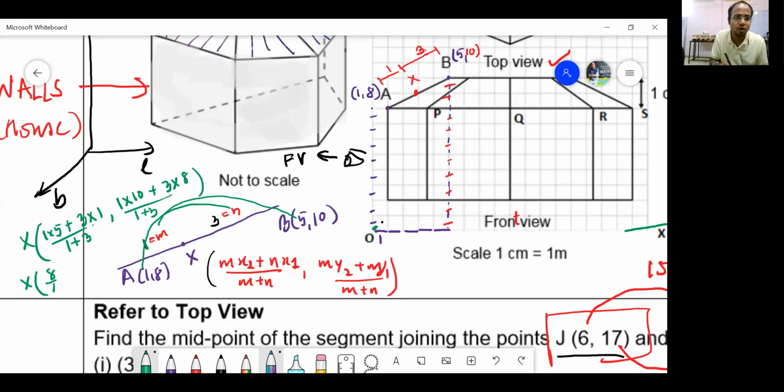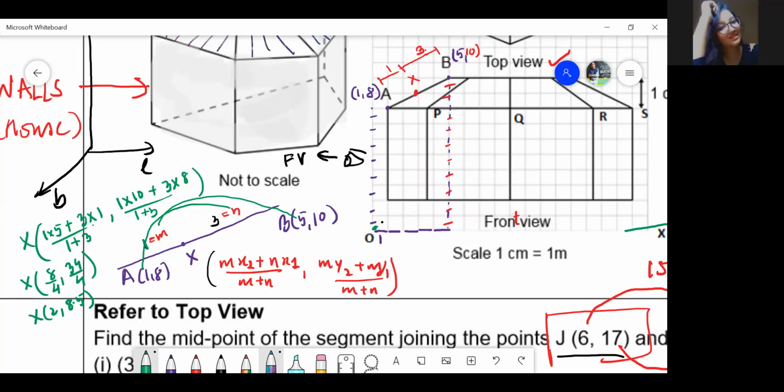So what is the answer, my dear students? X comes out to be 8/4, and Y is 34 by 4. So 8 by 4 is 2, and 34 by 4: 4 eights are 32, so 8.5. So the answer is (2, 8.5). Agreed, all of you?